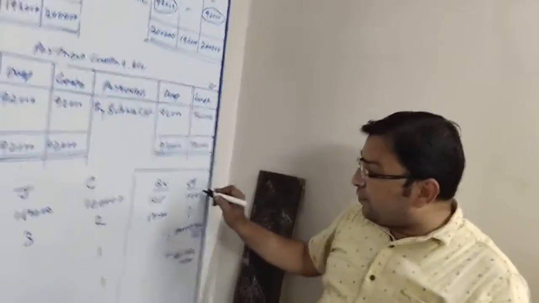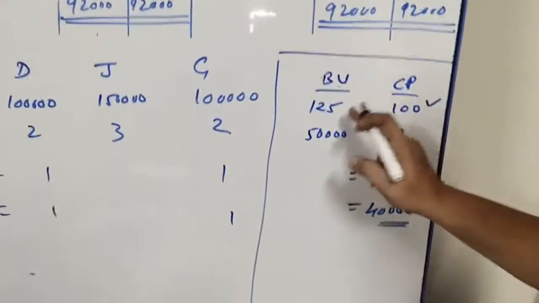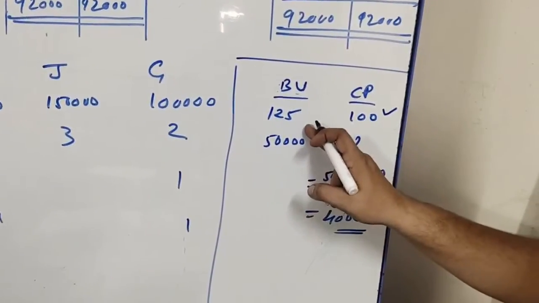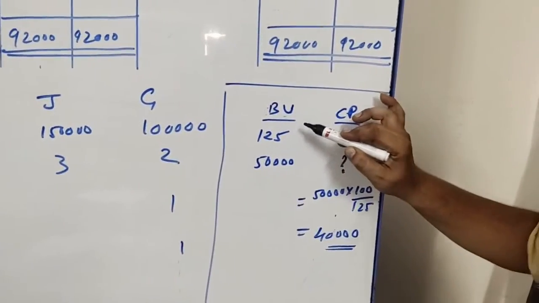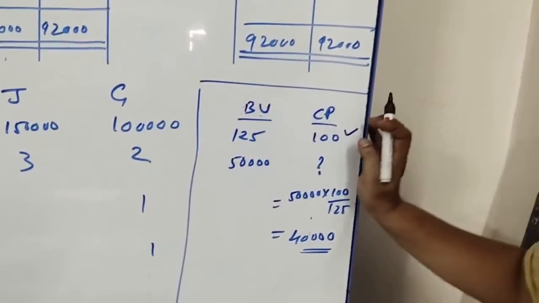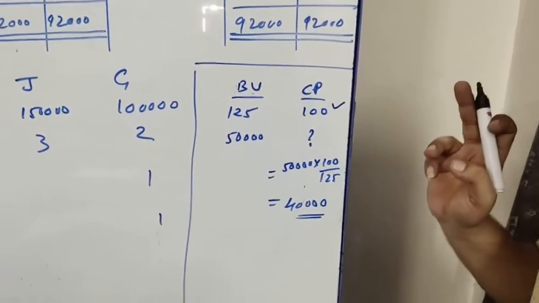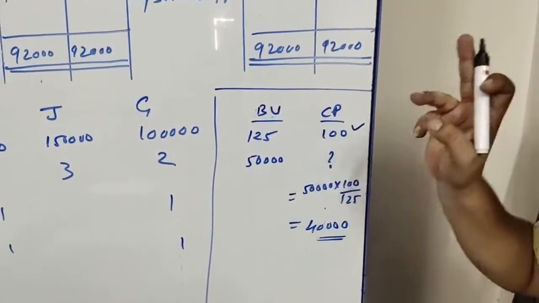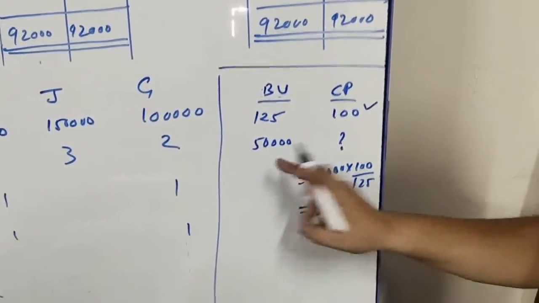So if we assume cost price 100, then book value must be 125. They have mentioned that book value of stock is 25% more than its cost price. So if I assume cost price 100, then book value must be 125.